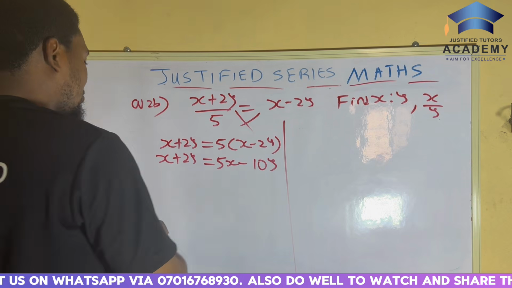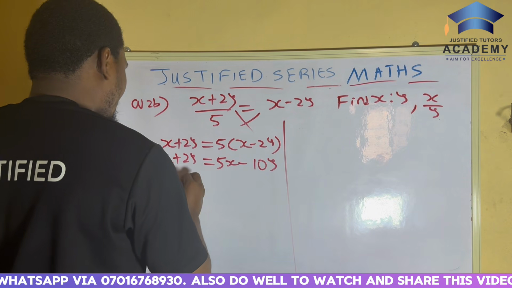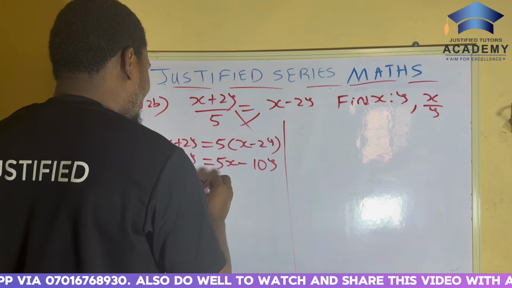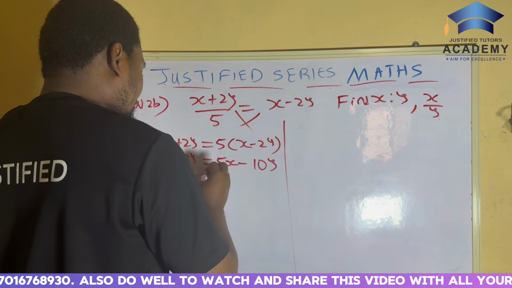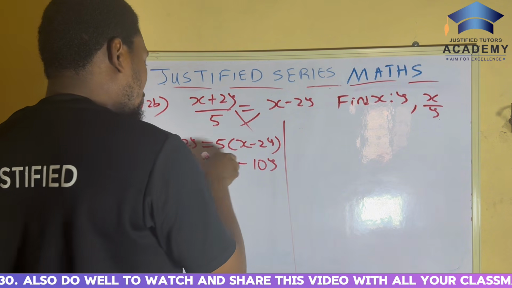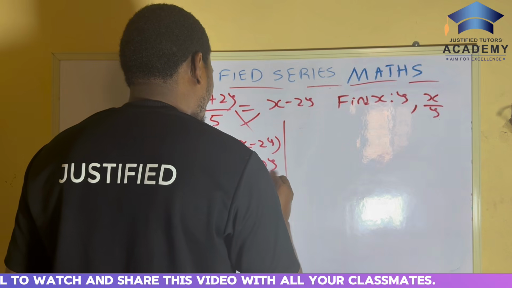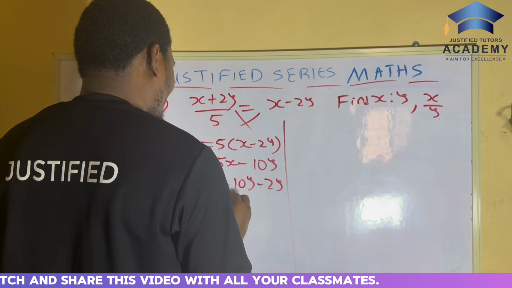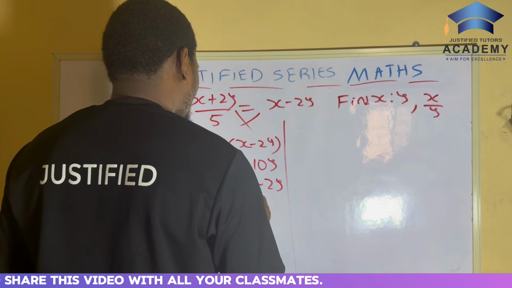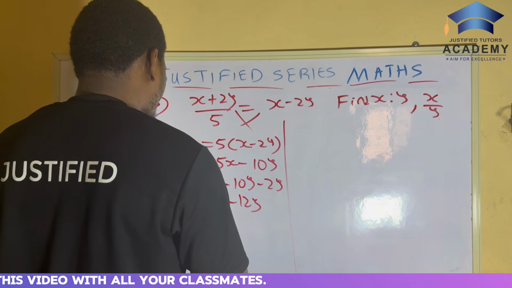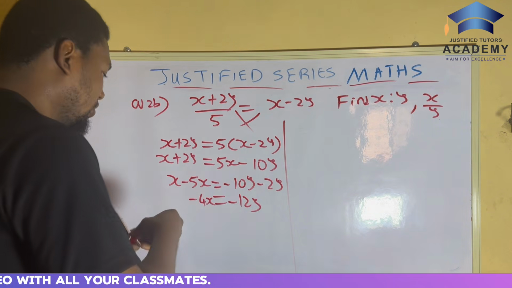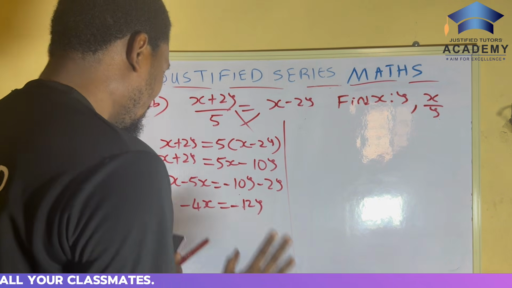Now, what do you do next? You collect like terms. So we have x minus 5x is equal to minus 10y minus 2y. What do we have here? We have minus 12y on one side, and minus 4x on the other. Now we're almost done. You can see, let's do it one at a time.